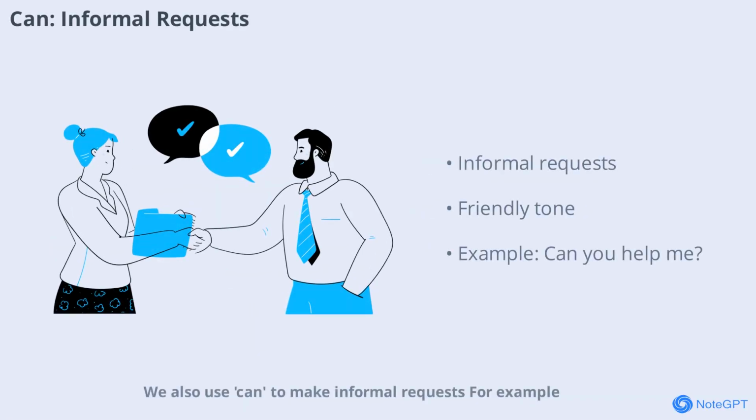We also use can to make informal requests. For example, if you need help uploading a video, you might say, can you help me upload this YouTube video? This is a friendly way to ask someone for assistance. It's direct but not rude, making it suitable for everyday situations with people you're comfortable with.